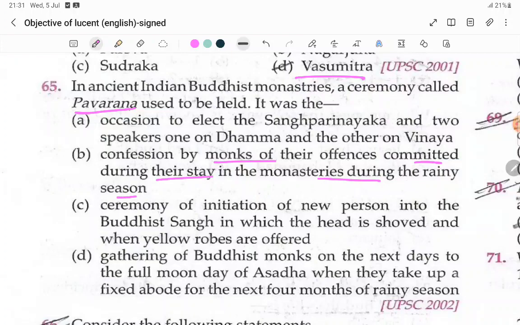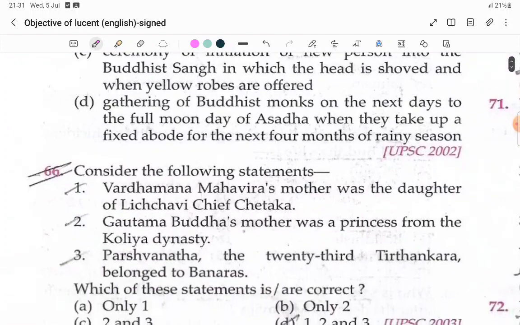Pavarana basically means that whatever offenses or mistakes they committed, they have to confess them in the rainy season.